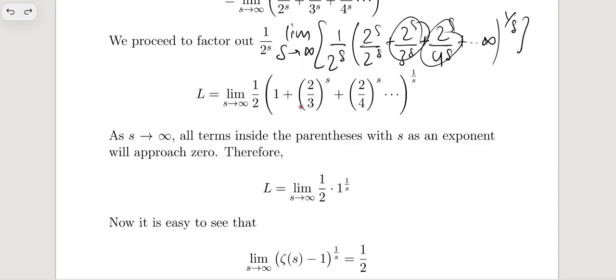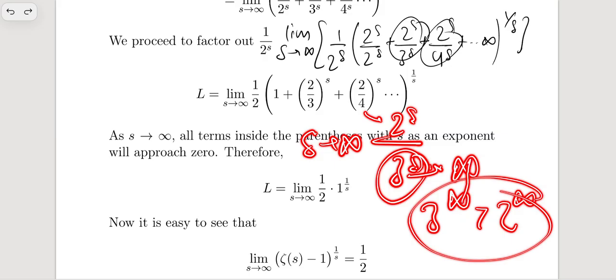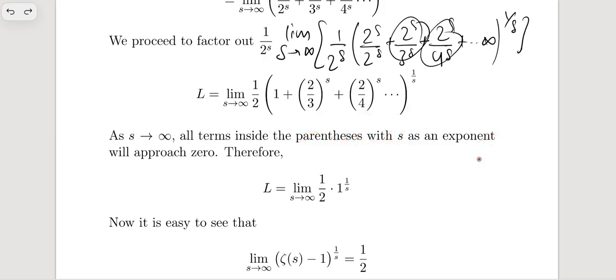Let me just think this out once. Actually, because when s is tending, wait a second, basically this is 2 to the s and it's 3 to the s. So when s is tending to infinity, this part is infinity, right? And basically 3 to the infinity is always greater than 2 to the infinity. So for that case, we can consider this is tending to 0.